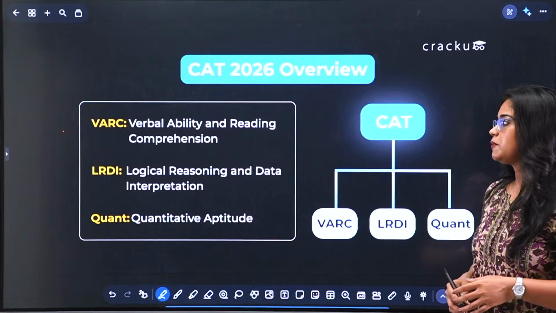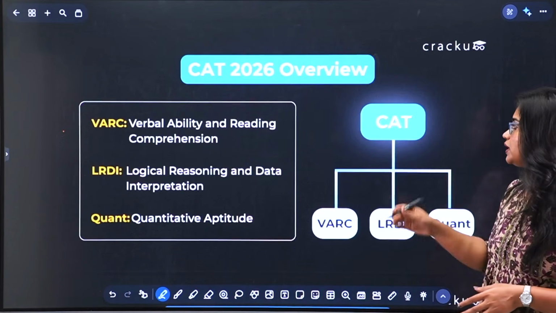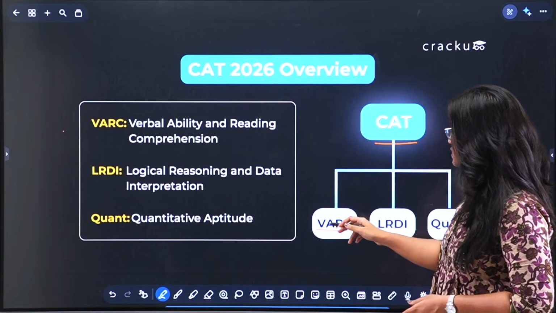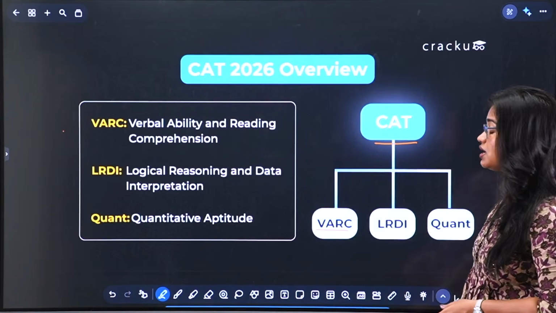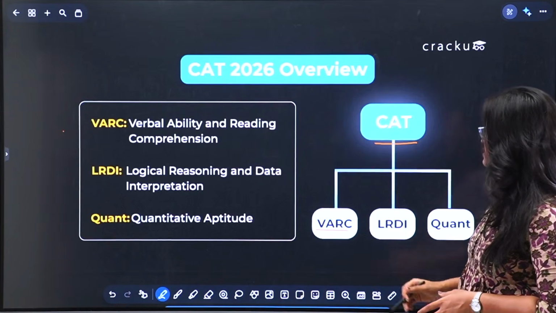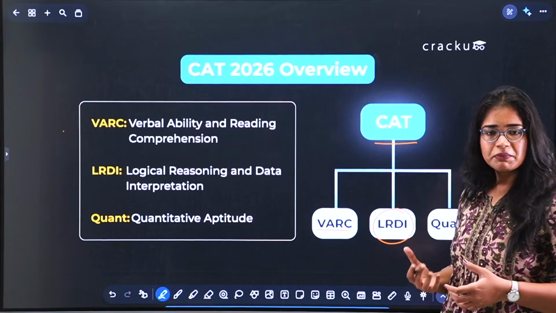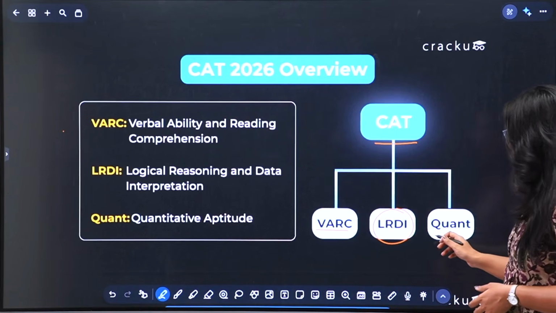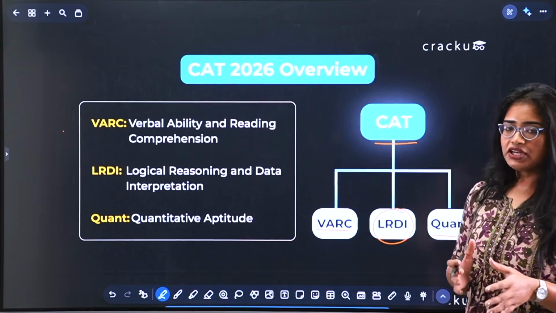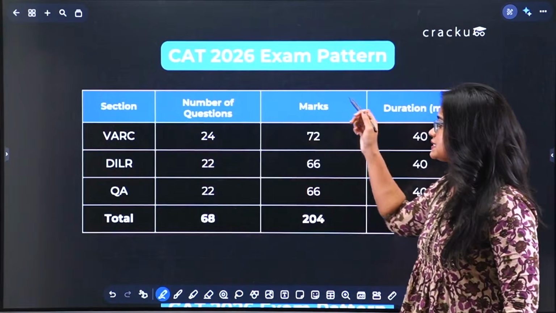So let's just wrap up some of the basic information related to the exam before we dive into the syllabus analysis. Those of you who are new to CAT, this is what the exam actually looks like. CAT is basically divided into 3 sections: VRC, that is your verbal ability and reading comprehension. This is basically your English and comprehension part. Second, we have LRDI, that is your logical reasoning and data interpretation. This basically includes your charts, arrangements, puzzles and everything. Third, we have quants, which is your quantitative aptitude. This is basically your math section. So every question that you will see in this exam will fall under one of these categories. Simple enough, right? Now let's look at the exam pattern.